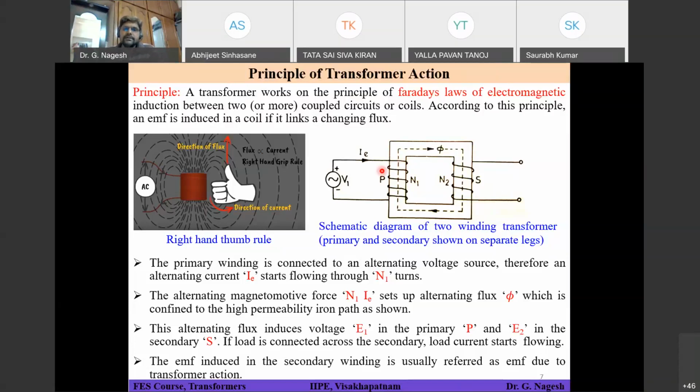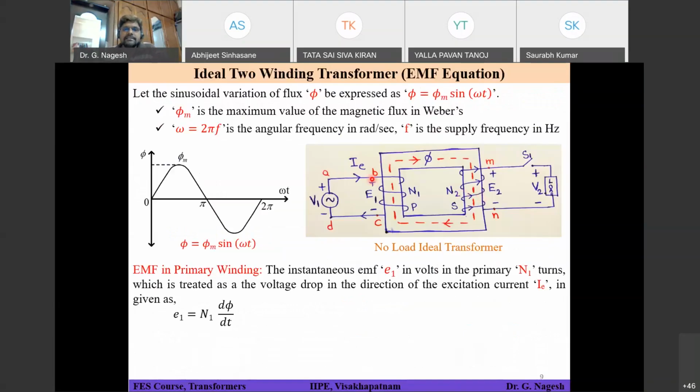So in the present circuit, if I place a dot at the B terminal, then I should place a dot at the M terminal. What it means is, when the dotted terminal on the primary is positive with respect to the undotted terminal, at the same instant the dotted terminal on the secondary will be positive with respect to the undotted terminal on the secondary side. You are understanding? Yes, sir.